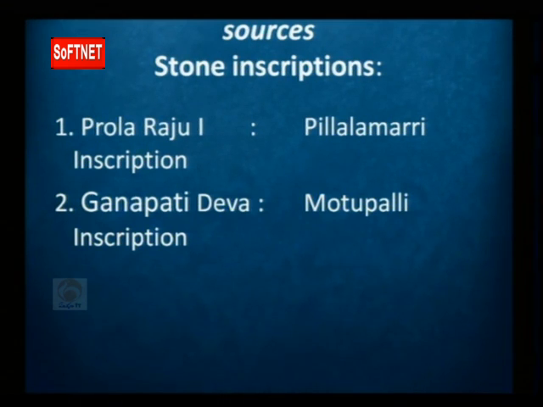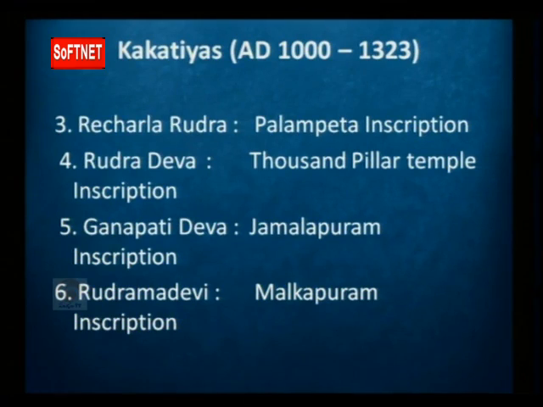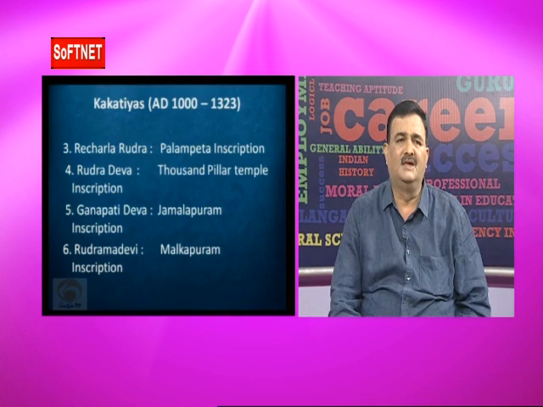The Motupalli inscription was issued by Ganapatideva for the purpose of foreign trade. He guaranteed the foreign traders protection against harassment by the local officials. That's why he issued this Motupalli inscription. It describes the foreign trade at the time of the Kakatiyas. Another inscription is the Palampeta inscription, issued by Recherla Rudra, the commander-in-chief of Ganapatideva.